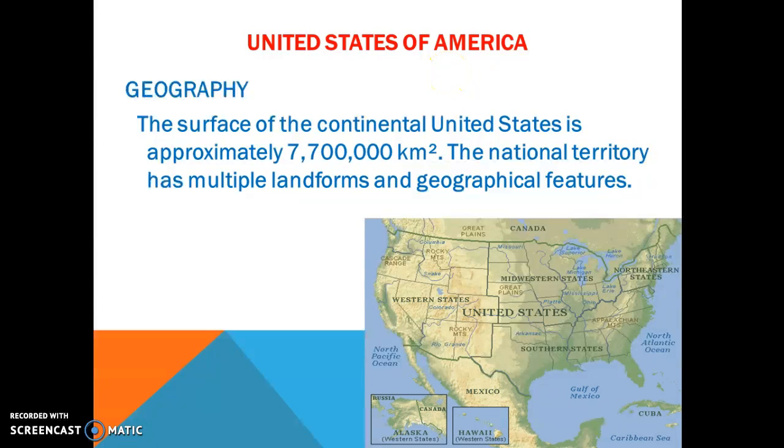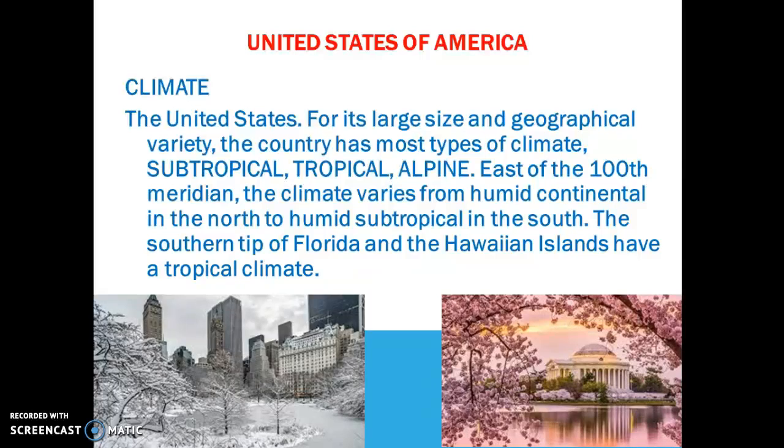The national territory has multiple landforms and geographical features. It is important to talk about the climate because the United States has 4 seasons: autumn, summer, spring, and winter.